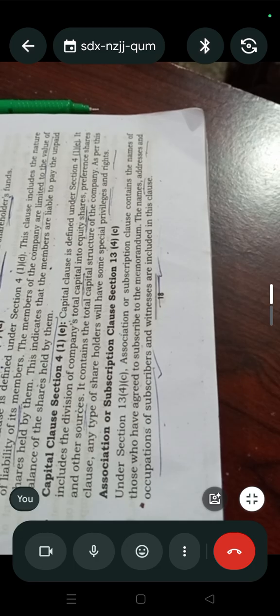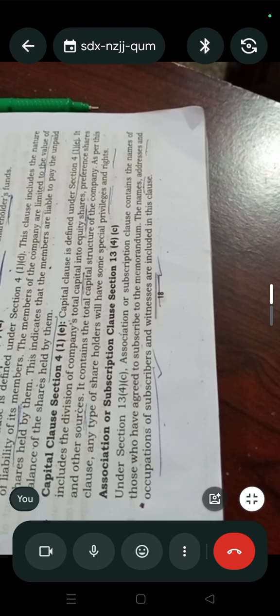Next, association or subscription clause, section 13(4)(c).